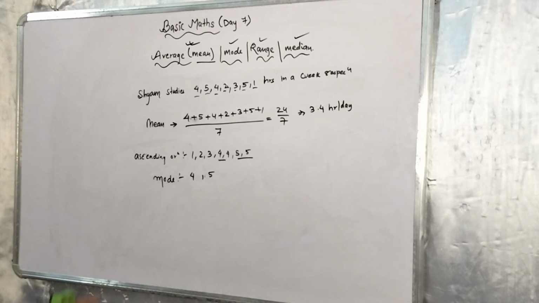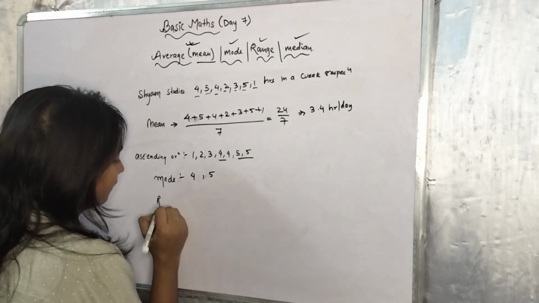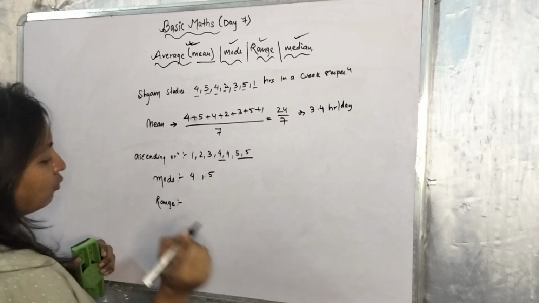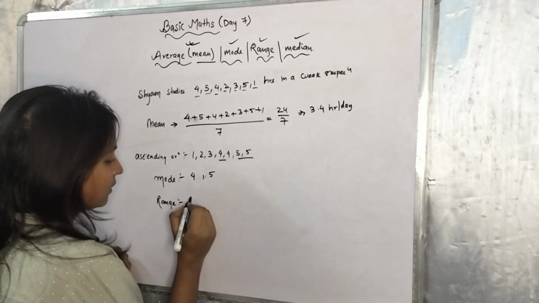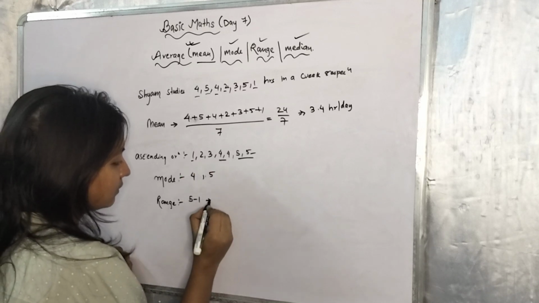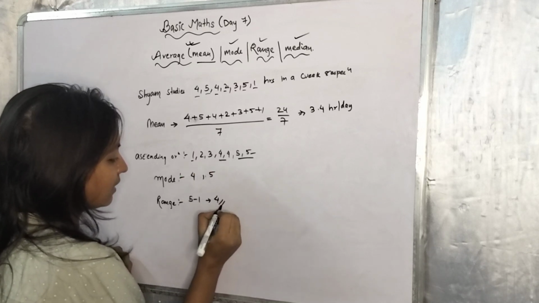Fine. Now we will take out the range. What was our formula for range? The difference between the highest and the lowest. So 5 minus 1 is 4. So 4 is our range.